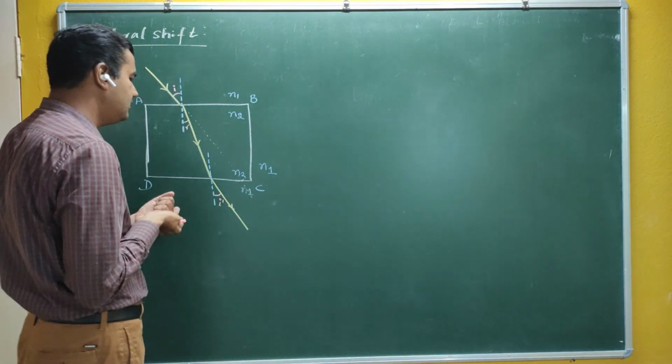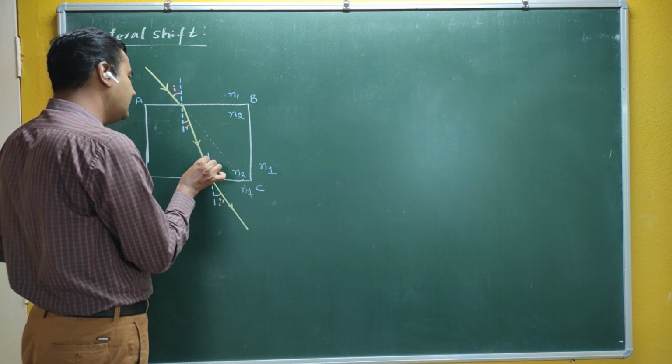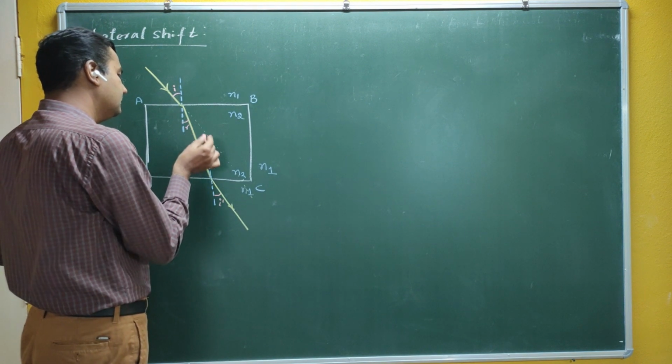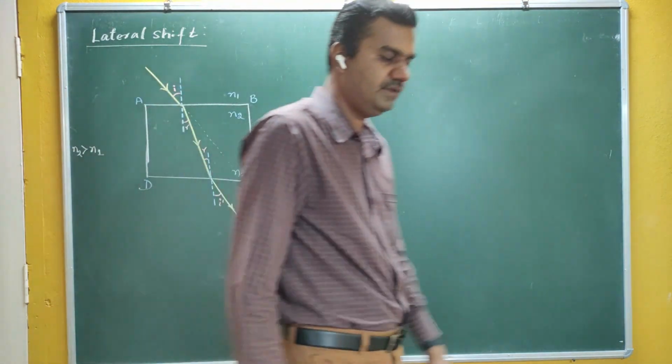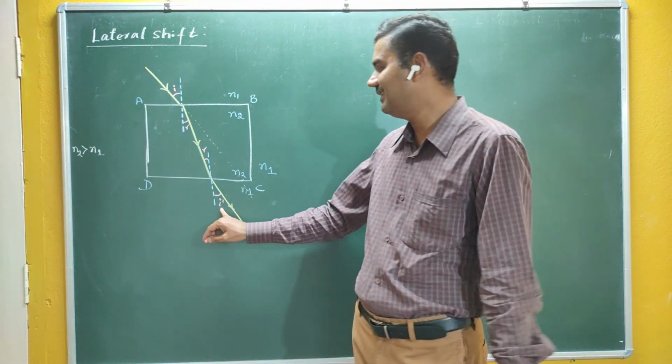Why am I calling it I dash? Now see, I call this angle R, so this angle also becomes R. Let me prove it by using basic geometry. Why am I taking it as I dash?